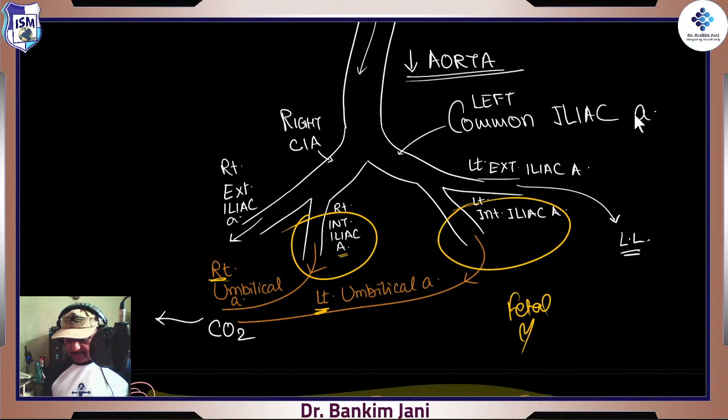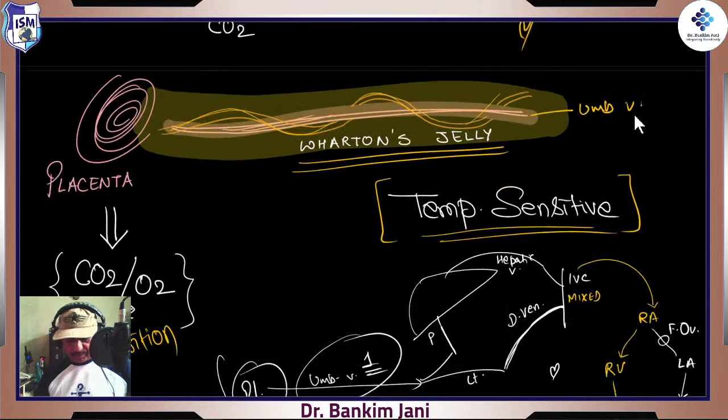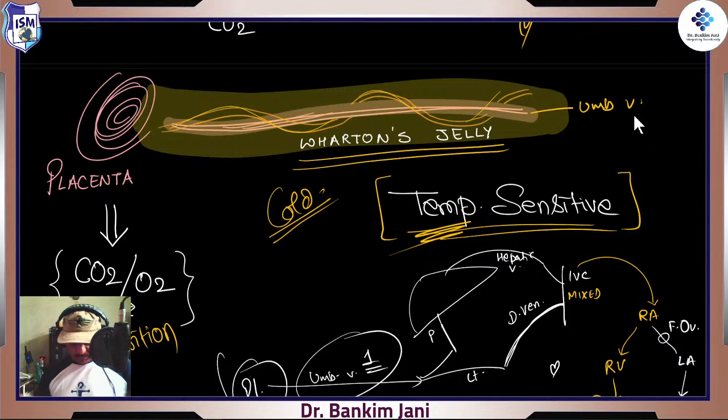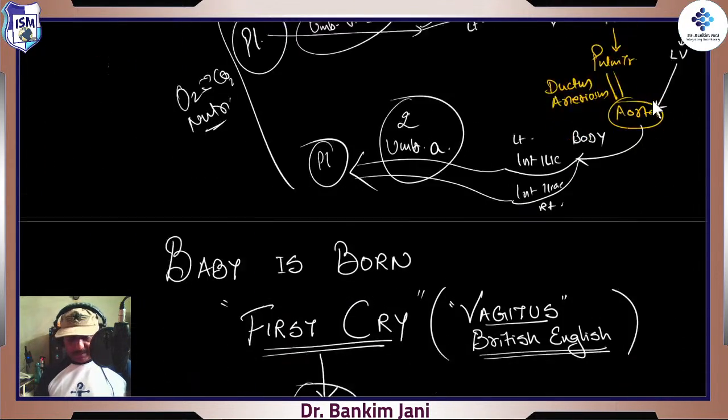And the blood is taken to the placenta, which is covered by Wharton's jelly, extremely temperature sensitive. In the cold environment, it is all good, it is dilated, so all these umbilical veins and arteries are intact, right? And that's how things go.